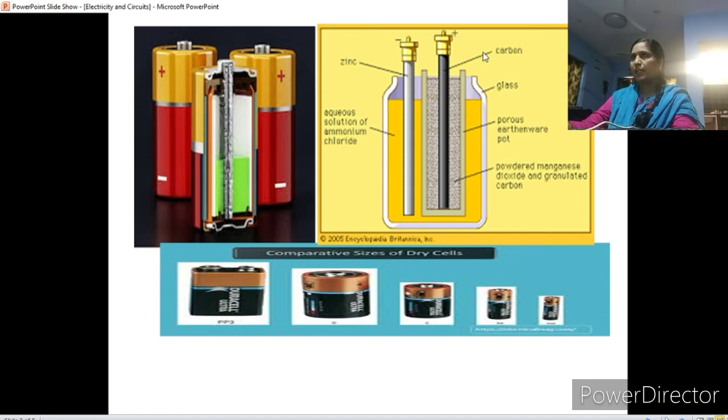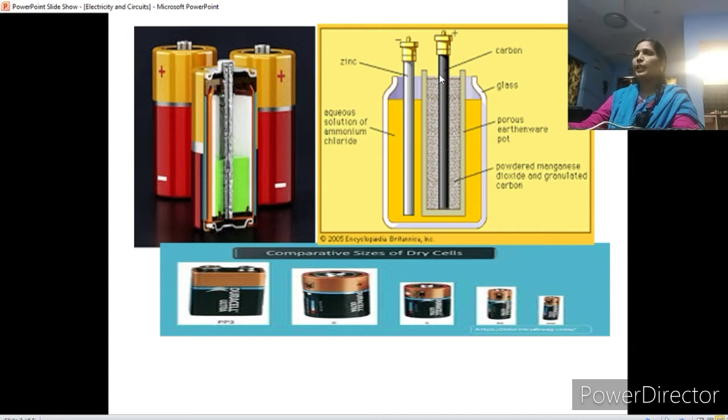This carbon rod is acting like a cathode. Cathode means it acts like a positive terminal. So the carbon rod in a dry cell acts like a cathode, which gives the positive terminal.